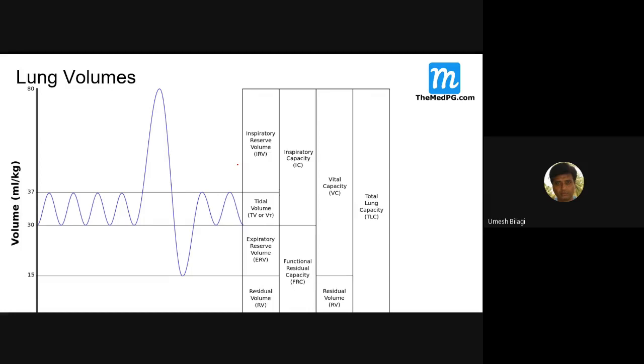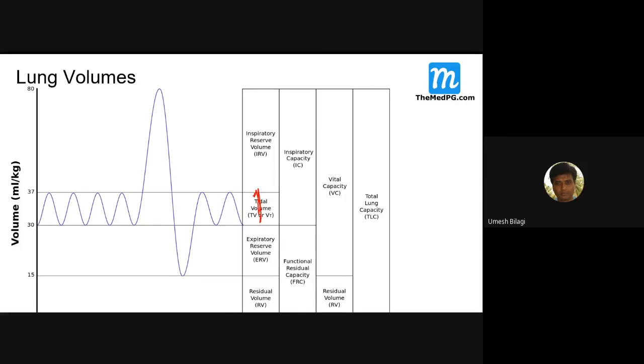What is tidal volume? Akash, what is tidal volume? Normal amount of air expelled after normal breathing. Yes, sir. Whatever you breathe at the point of normal breathing, that is the tidal volume. Routinely we take tidal volume only.